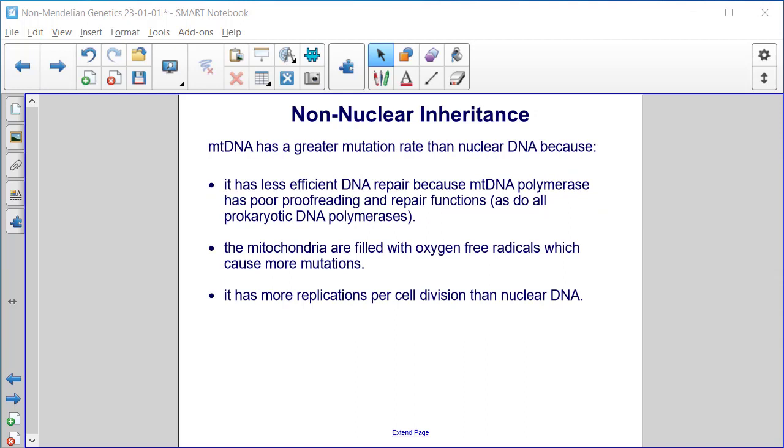mtDNA has a greater mutation rate than nuclear DNA because it has less efficient DNA repair, because mtDNA polymerase has poor proofreading and repair functions, as do all prokaryotic DNA polymerases. The mitochondria are filled with oxygen free radicals, which cause more mutations, and it has more replications per cell division than nuclear DNA.